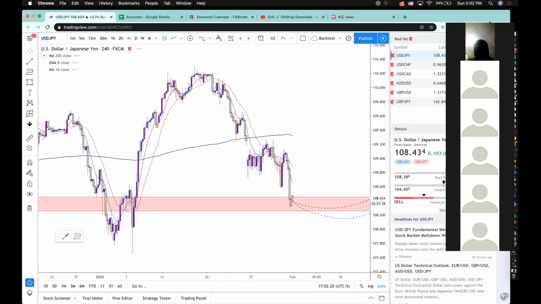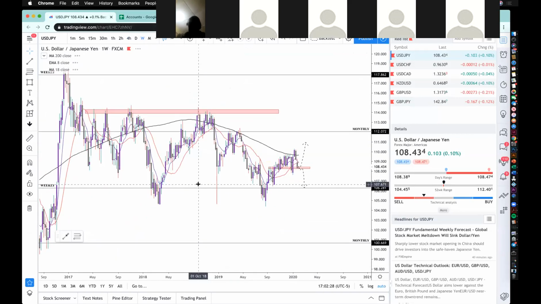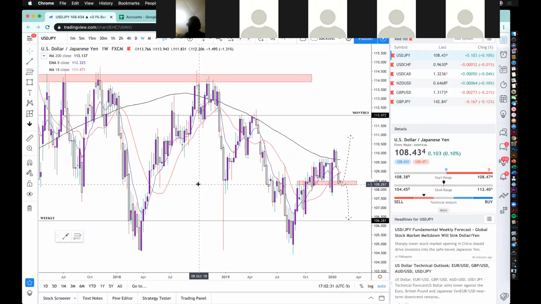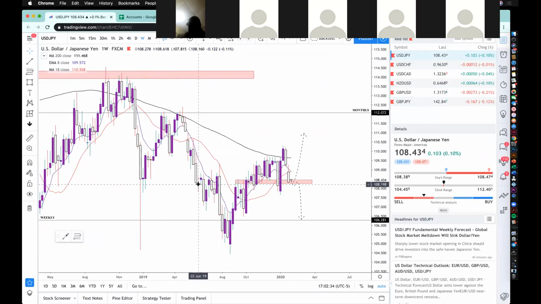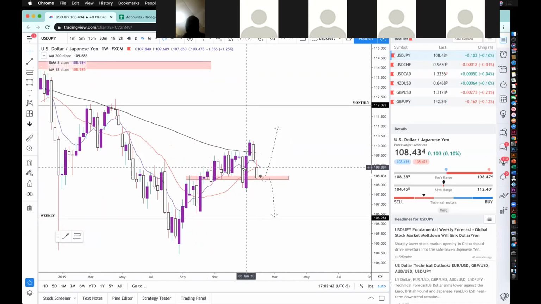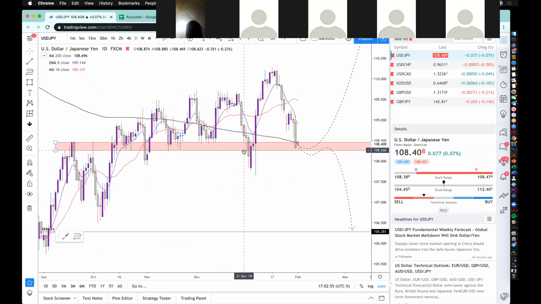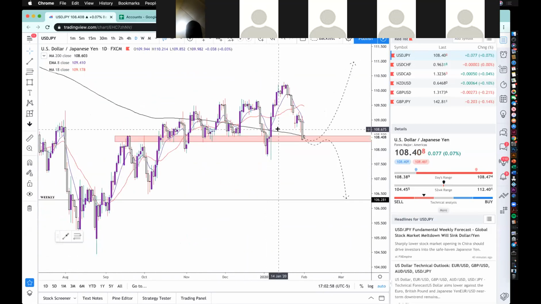Let's come over to the charts. I'm going to go over most of the major pairs, and then I'm going to cover GJ too. So let's start off with USD JPY. Let's bump up to the weekly time frame. I had been monitoring this area for quite some time, seeing it as a potential lower high. And we actually, not this past week, but the week before, got this bearish engulfing right at this 200-day moving average. But I was breaking it down all the way onto the daily time frame. I was trying to look for some daily structure.